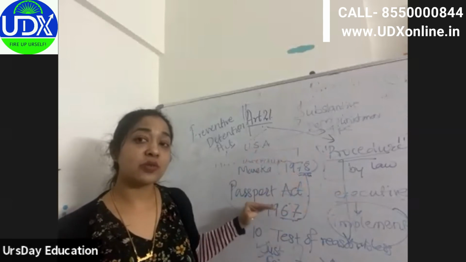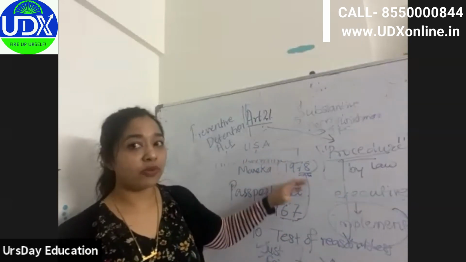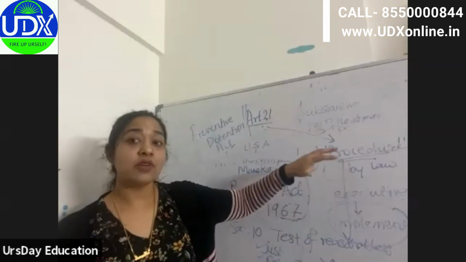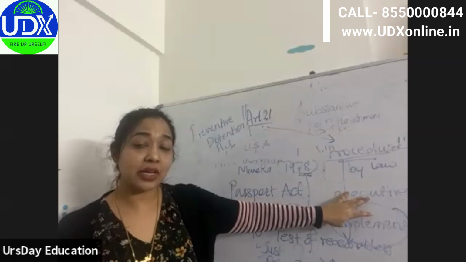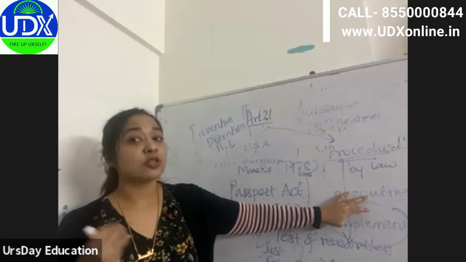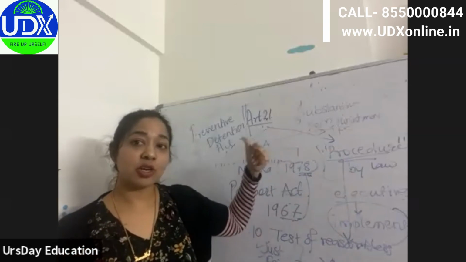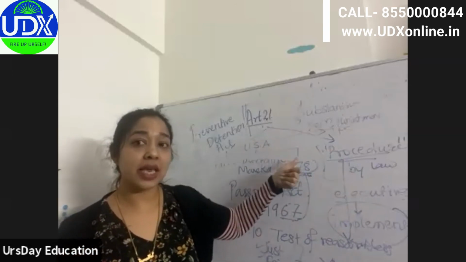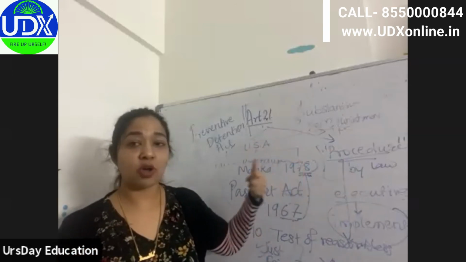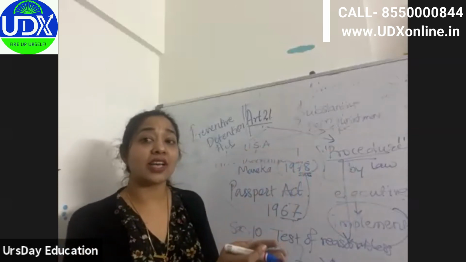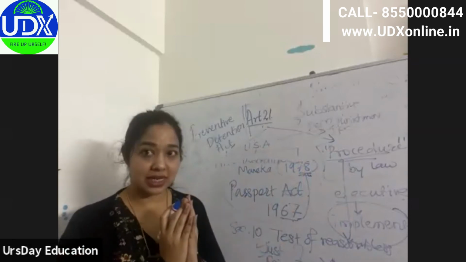If this case had not happened, we would have gone through the procedure established by law, which is limited to executive actions and not legislative ones. So we wouldn't have been able to challenge the constitutional validity of the CAA in the judiciary.